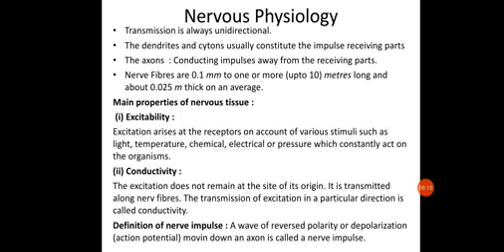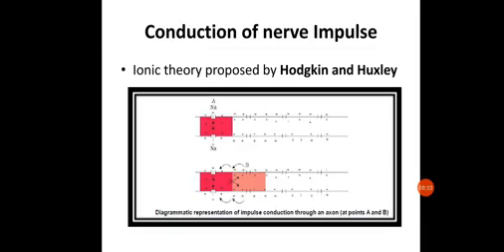Got it? Now, how can we define the nerve impulse? It is a wave of reversed polarity. We will see what this polarity is. It is a wave of reversed polarity, or depolarization, which is called the action potential. Here it was a normal condition, where the inner membrane had a negative charge and the outer membrane had a positive charge.